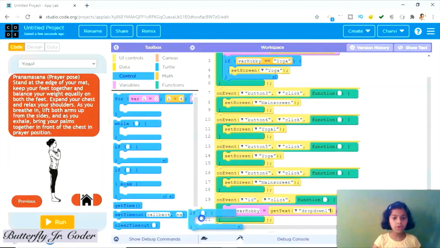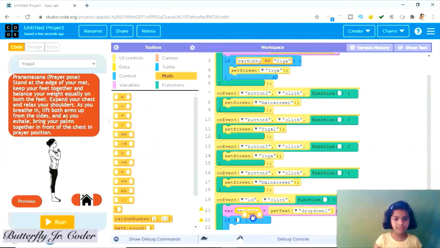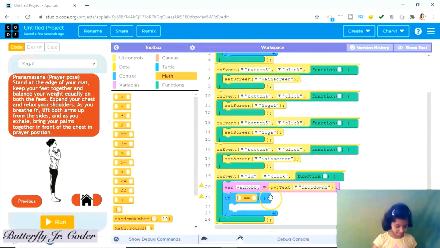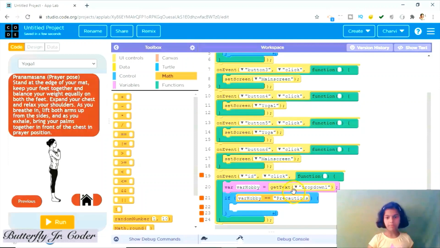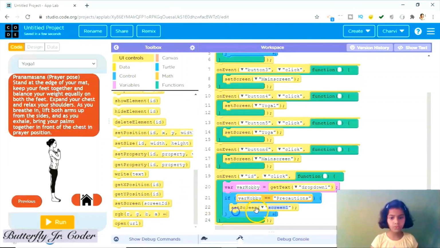Then control if hobby is equal to precautions, then set screen to precautions.